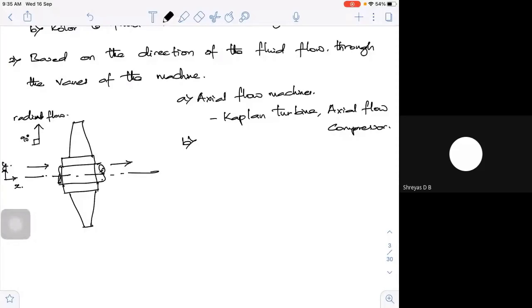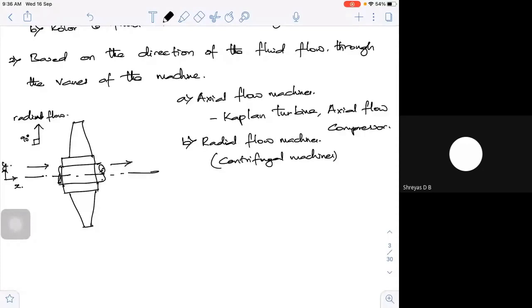If the fluid flow is in the radial direction, those are called radial flow machines. And those are also called centrifugal machines, because we know that the centrifugal force acts in the radial direction. So radial flow machines, RFMs, or centrifugal flow machines.